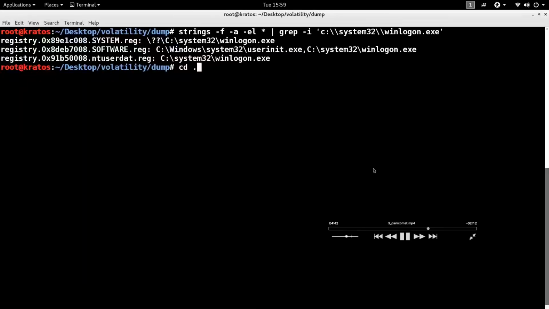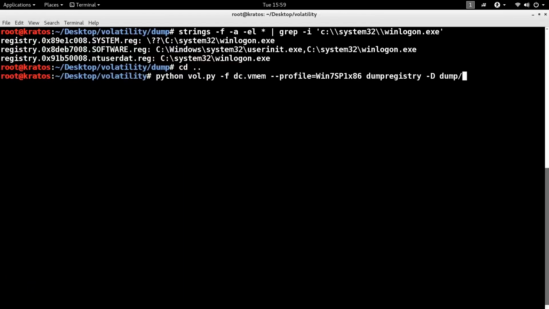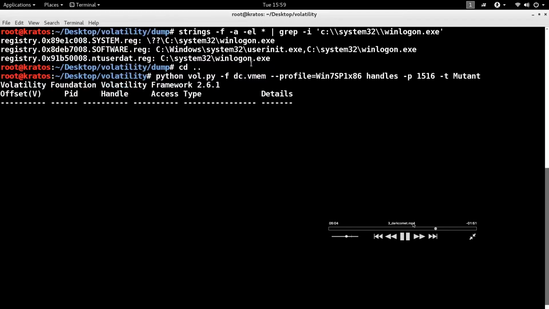So how do I determine if a malware process is creating a mutex? Normally in Windows, if you call any API to access an object, like for example a process or a file, if you want to interact with it, you need to open a handle to the file or open a handle to the process. Similarly, a mutex is also an object. To do that, it has to open a handle to the mutex. So what I'm doing is checking the handles. I'm using the handles plugin. I'm inspecting the mutant handles for this process, which is my suspicious process, to see if it creates any mutex.